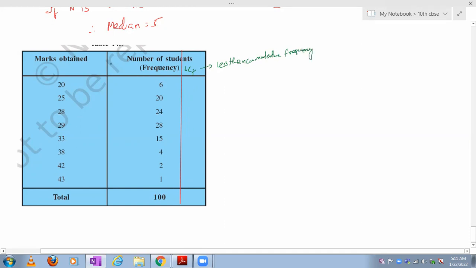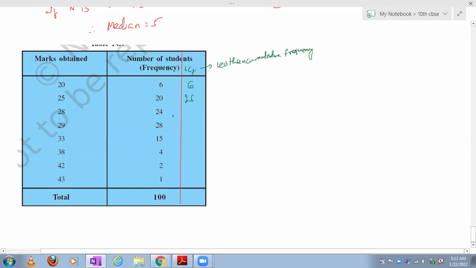So less than cumulative frequency means, see, first of all, marks obtained: 20 marks obtained is 6 members, 25 marks obtained is 20 members. These are all in ascending order. So below 20, up to 20, how many members are got, that is called less than cumulative frequency. Now see, what is LCF here? This is 6. Now up to 25, 6 plus 20 you have to add, that is 26.